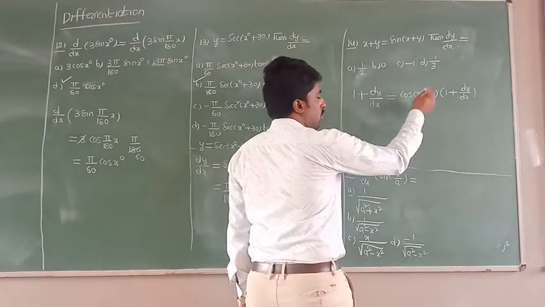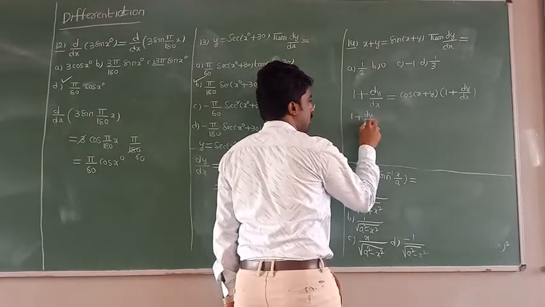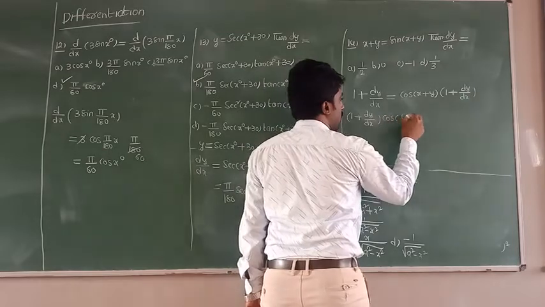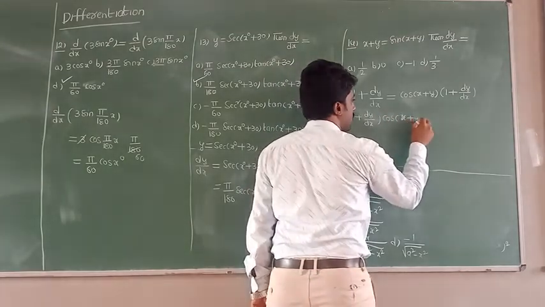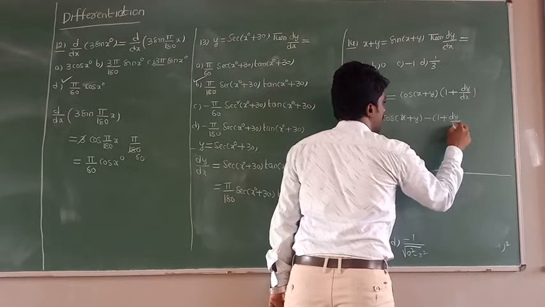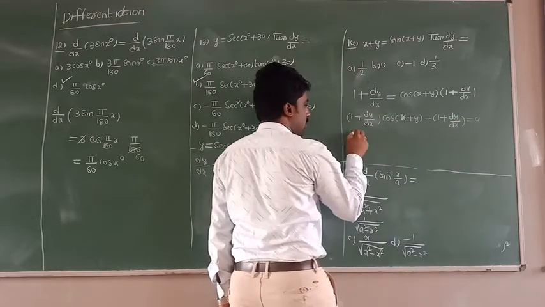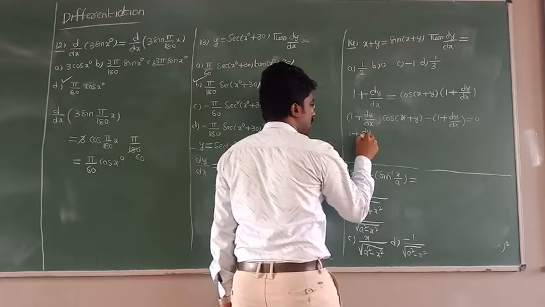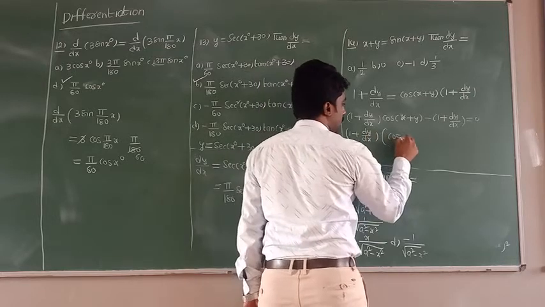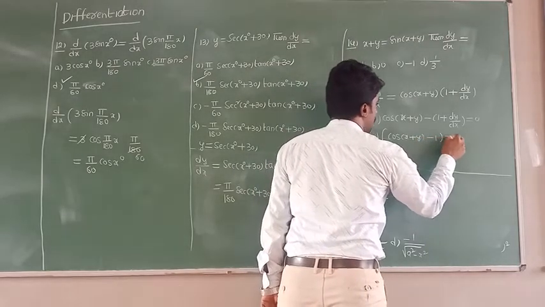Now this one, if it goes to that side, what will we get here? 1 plus dy by dx into cos of x plus y, minus 1 plus dy by dx equal to 0. So if I take this function common, what will you get here? 1 plus dy by dx. If I take it common, finally you will get cos of x plus y minus 1 equal to 0.